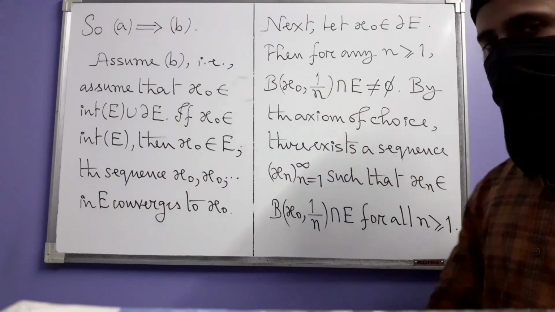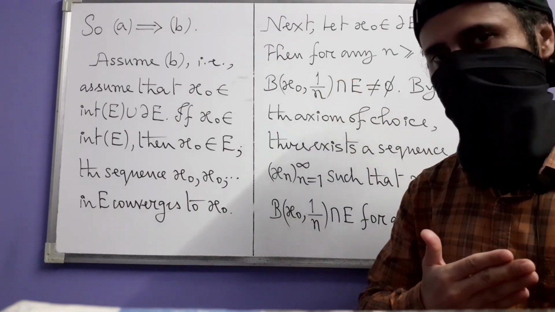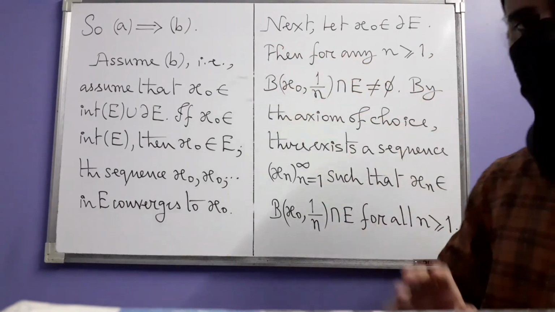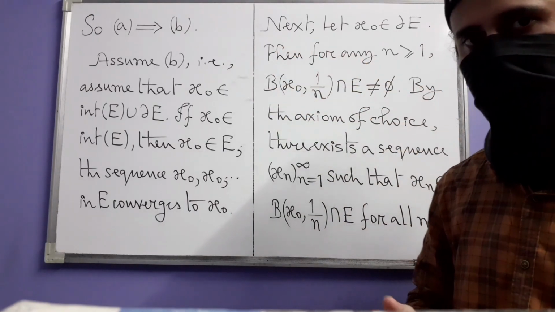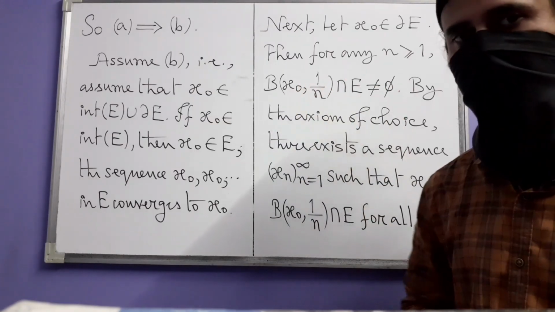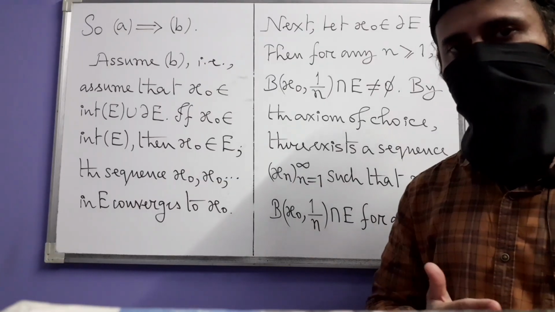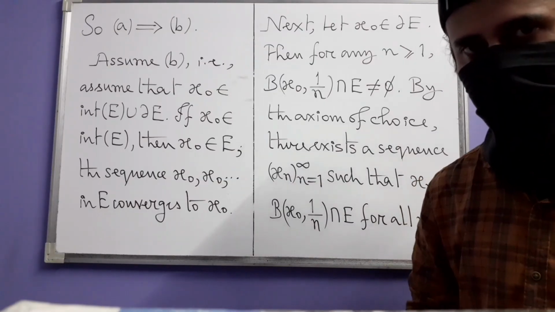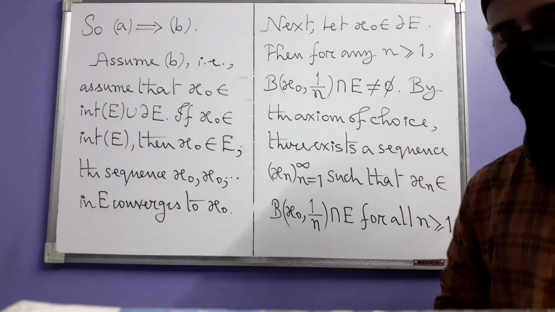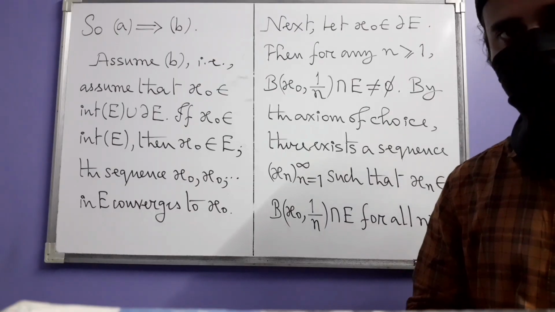Now what do you see here? You see here a collection of infinitely many sets. Those sets are these intersections, and I say infinitely many because for each positive integer n, you have one intersection. So you are looking at a collection of infinitely many non-empty sets, and that is why you can apply the axiom of choice here and choose one element from each such intersection.